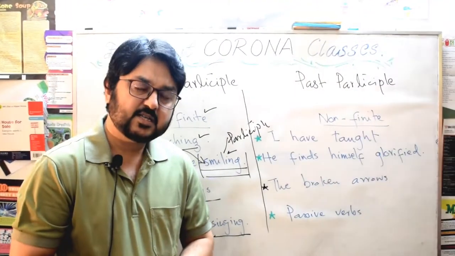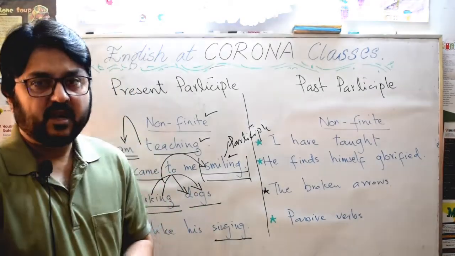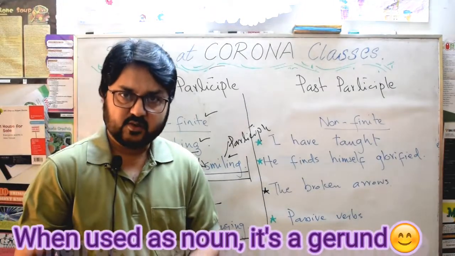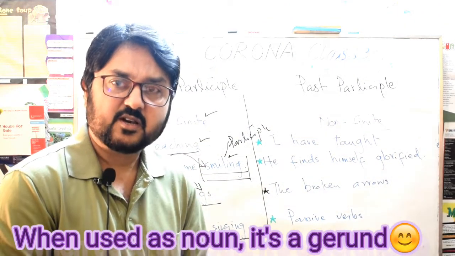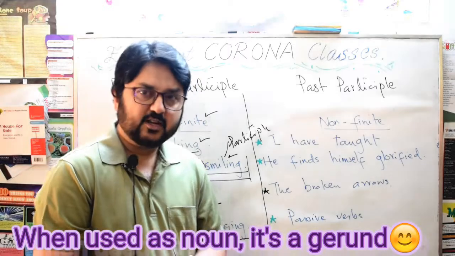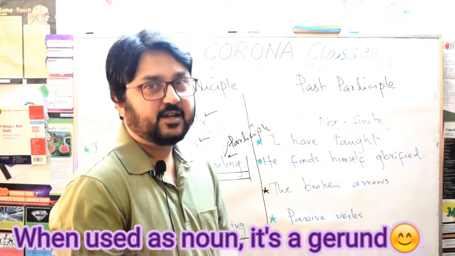When it is used as a gerund, what is a gerund? You already know. When a present participle is used as a noun, it becomes a gerund. Okay, when it is used as a noun, it becomes a gerund. Fine. Now look at this sentence. Whether it is used as a noun or not, you can understand yourself.